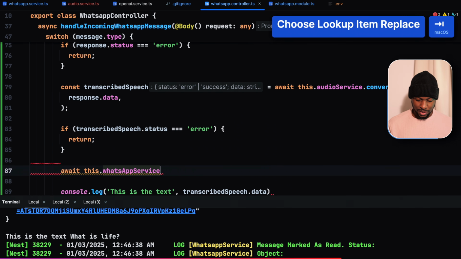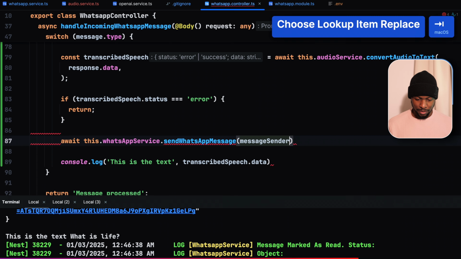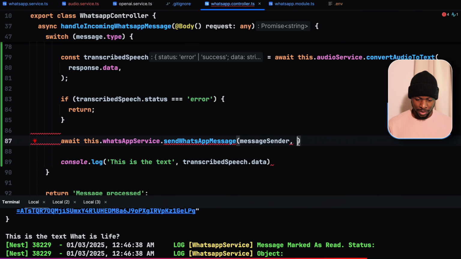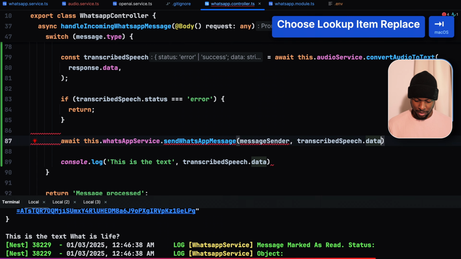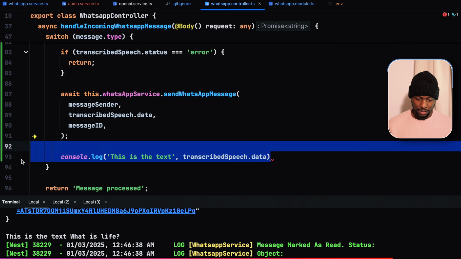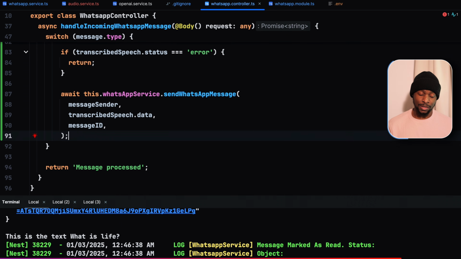If the response status from the transcribed speech is an error, we just return. Then we just await and call the WhatsApp service, sendWhatsAppMessage, then we specify the message sender and the user input, which is the data from our transcribed speech, then the message ID. Just remove this console log. It's no longer necessary since we are responding back to the user.